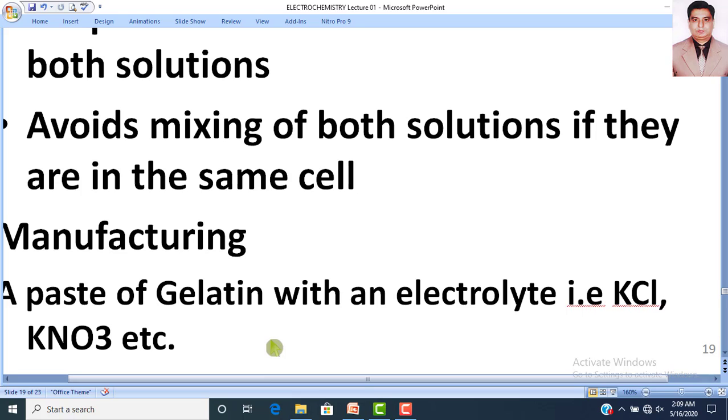And the name is very clear, the name itself is enough: salt bridge, नमक का पुल. तो आप इसके नाम से आइडिया लगा सकते हैं because it contains different salts. It may be potassium chloride. Potassium chloride is a salt. Potassium nitrate, it is a salt. So this bridge is made by using a salt, due to which it is called salt bridge.